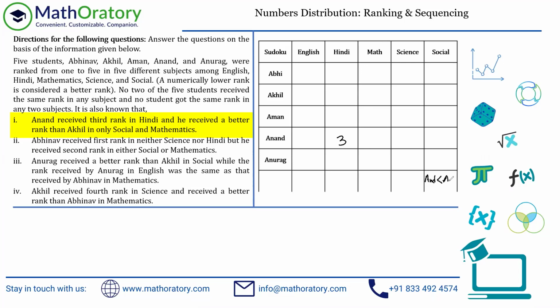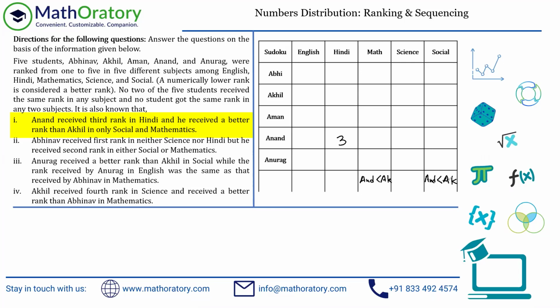So that should be less than Akhil. I'm just writing AK for short for Akhil here. And in mathematics, Anand receives better rank than Akhil also. I will write this properly as well. Just bear with me. So you have Anand less than Akhil in these two.